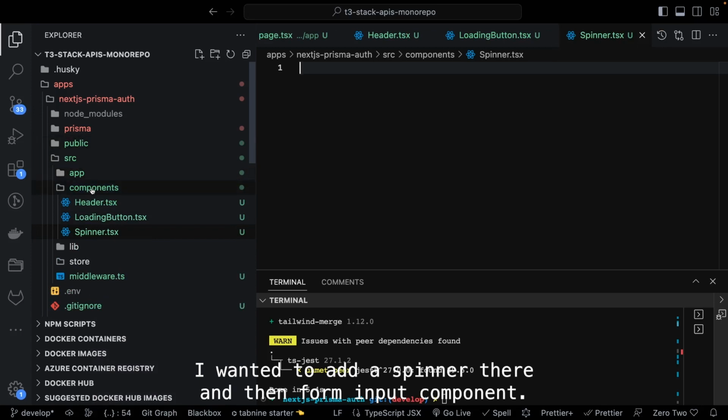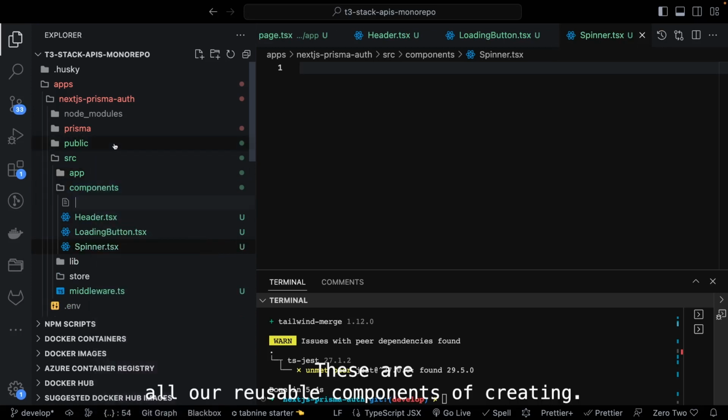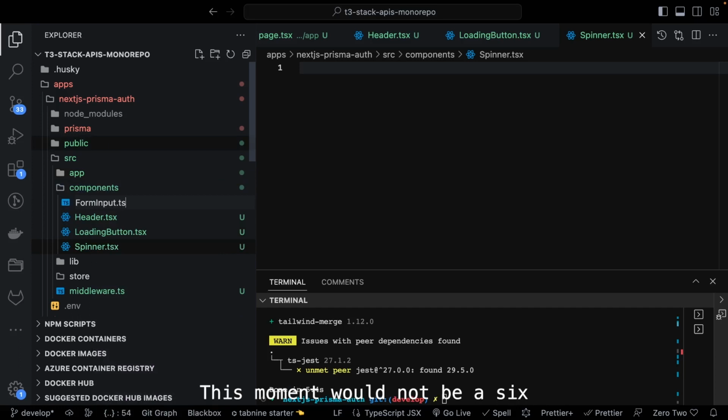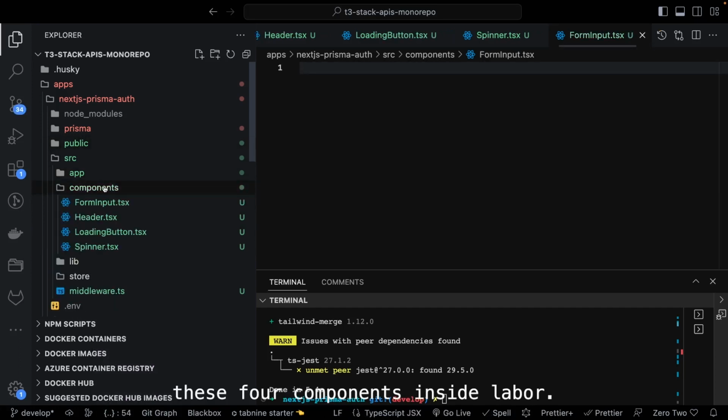And then a form input component. So these are all our reusable components I'm creating: form input.tsx. Okay, these 4 components.